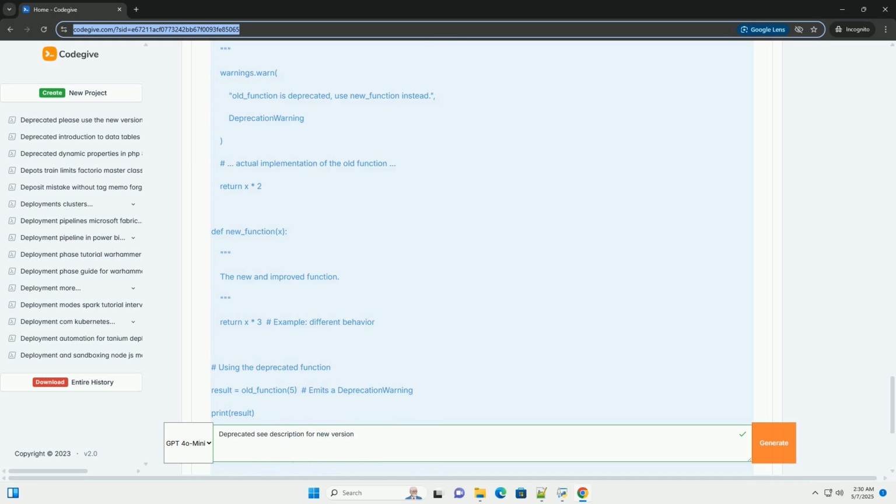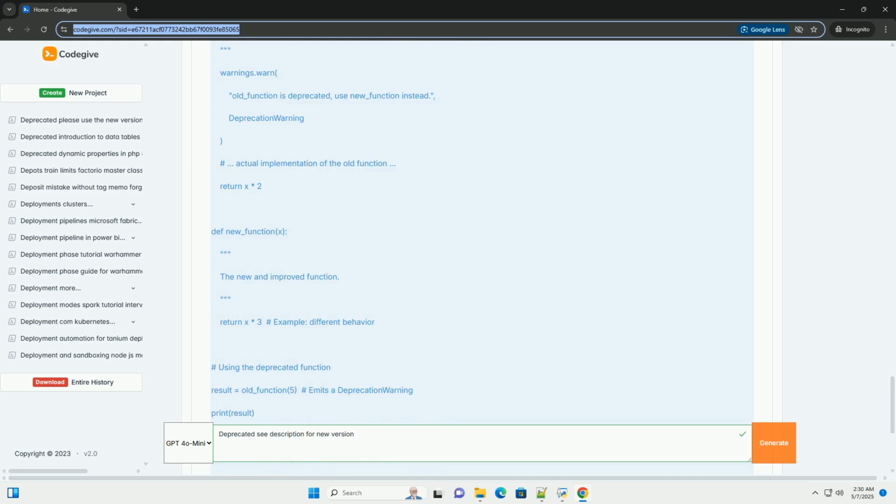Why it's deprecated: sometimes, the message includes a brief explanation of the reasons for deprecation. Future removal: a warning about when the deprecated code will be removed completely. Example message, Python. Example message, JavaScript. Important note: the exact format and content of deprecation messages may vary depending on the language, library, and the specific situation.